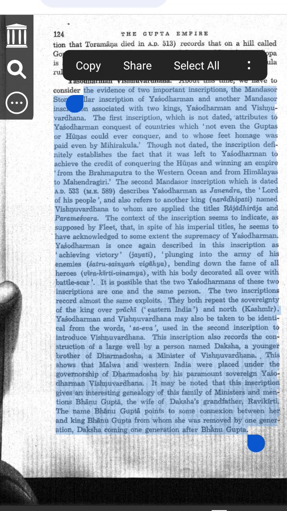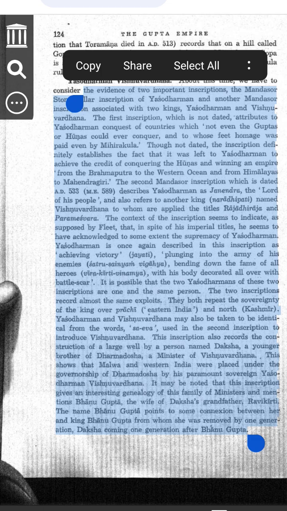Mihirakula was the ruler of the Hunas, who were invaders from Central Asia. The Hunas were very strong warriors and had defeated many Indian kings before. Even the Gupta Empire, one of India's greatest empires, struggled against them, but Yashodharman fought against them and won.